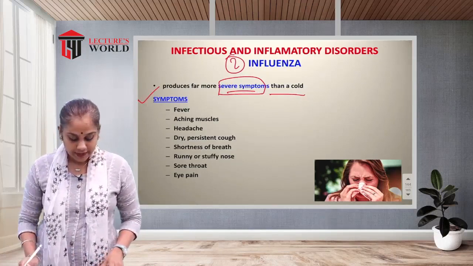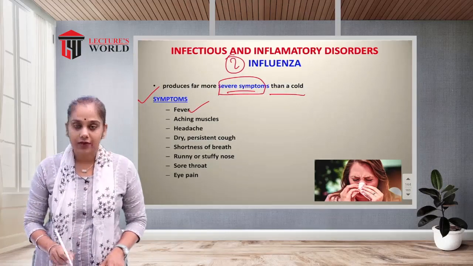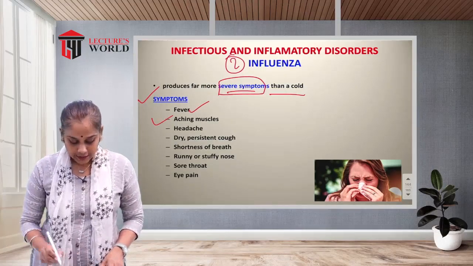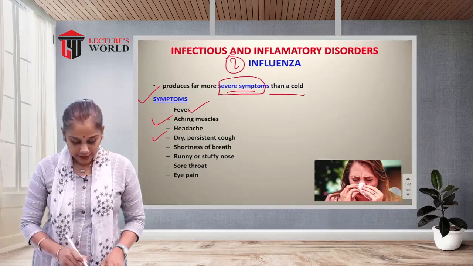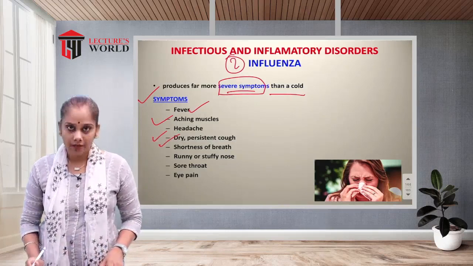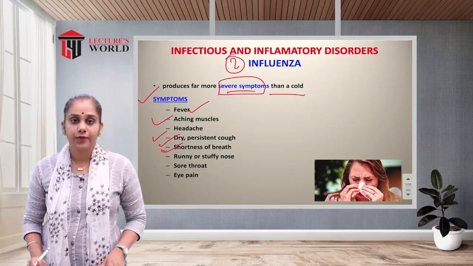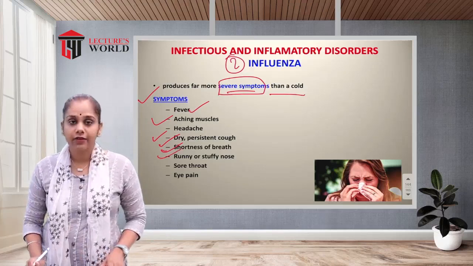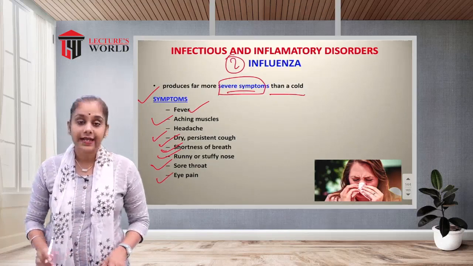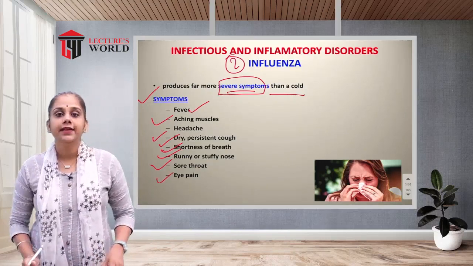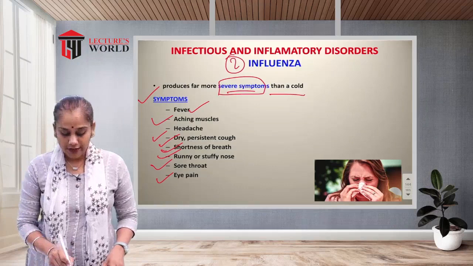The symptoms are fever because of infection, then aching muscles, muscle ache or body pain, then headache, then dry and persistent cough, then shortness of breath, then runny or stuffy nose, sore throat, and pain in the eye. So these are the symptoms of influenza.